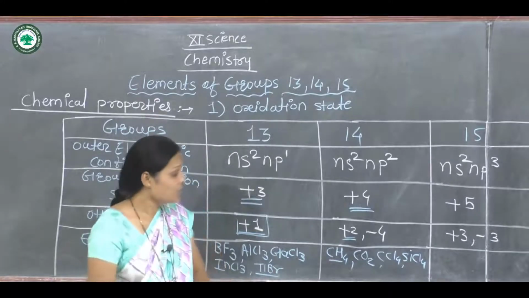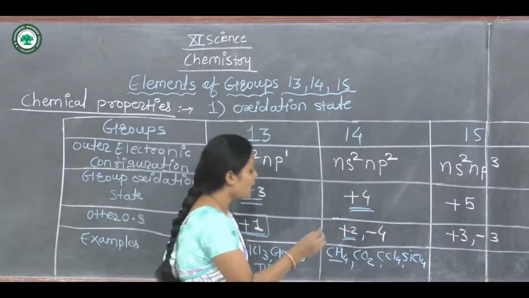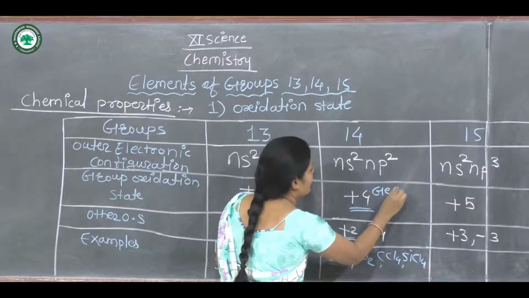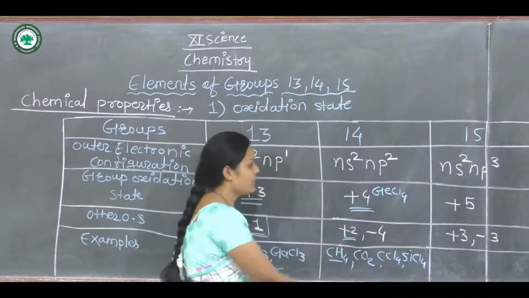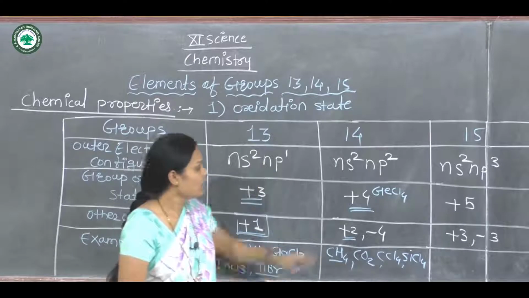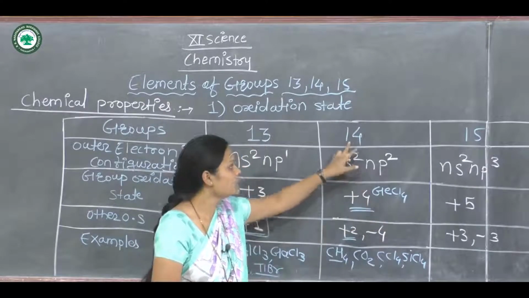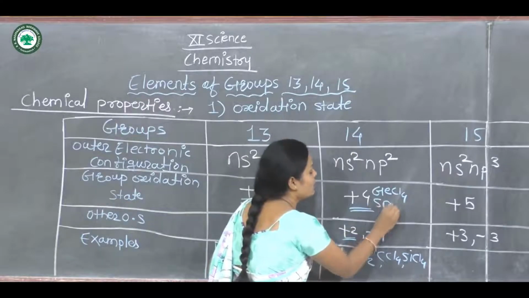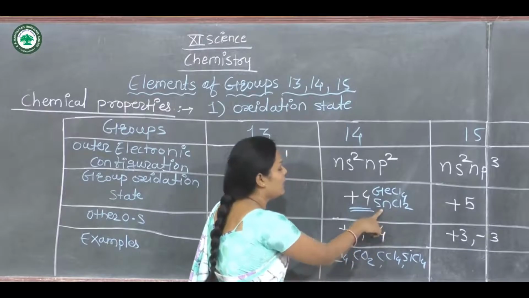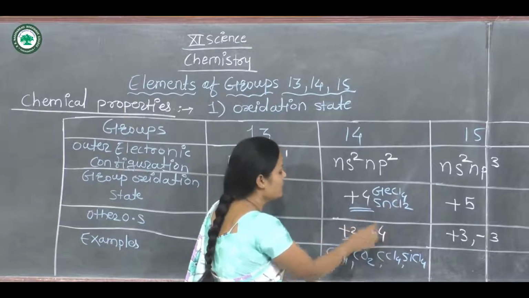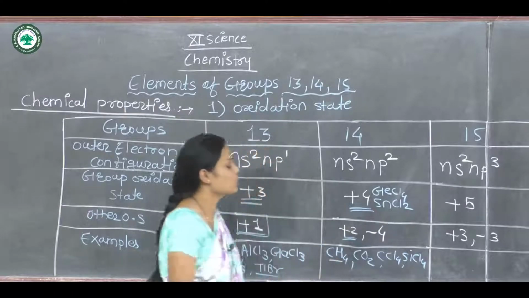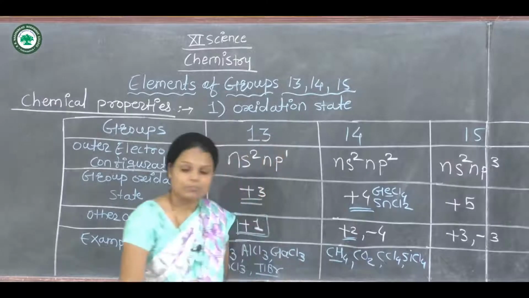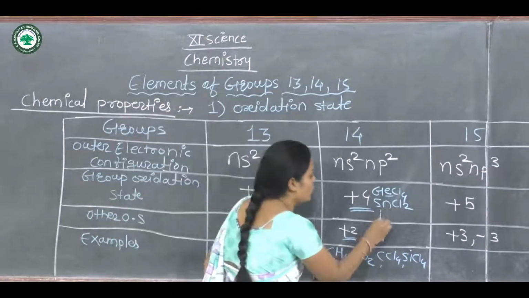Now germanium tetrachloride. I will write here that germanium tetrachloride is an example of group 14 elements. Now the next compound is tin dichloride, SnCl2. Its oxidation state is +2 because there are 2 chlorine atoms. Then the next example is lead dichloride.